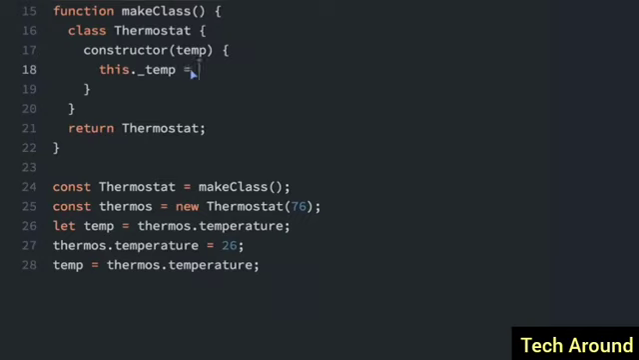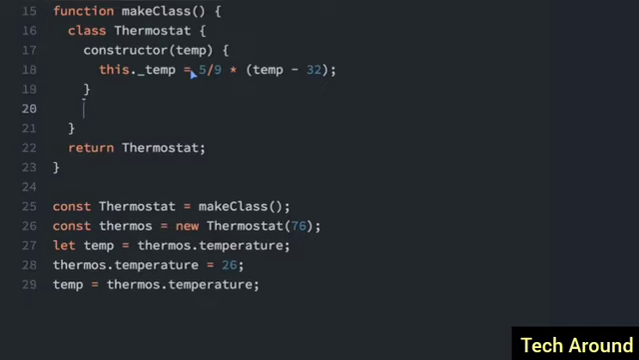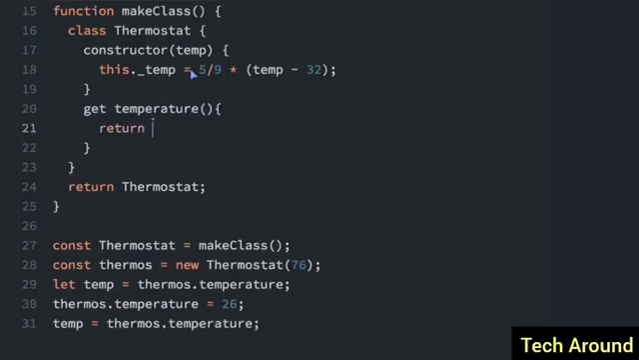So we're going to set the temp, and we're not going to just put this underscore temp equals temp because it's passed in as Fahrenheit and we want to convert it to Celsius. I just happen to have the equation for Celsius. So it's 5/9 times temp minus 32. So now we can create the getter and setter. For the getter, we'll do get temperature, and we're just going to return this dot underscore temp, which now is in Celsius because we're storing the value in Celsius, even though the thermostat is created in Fahrenheit.